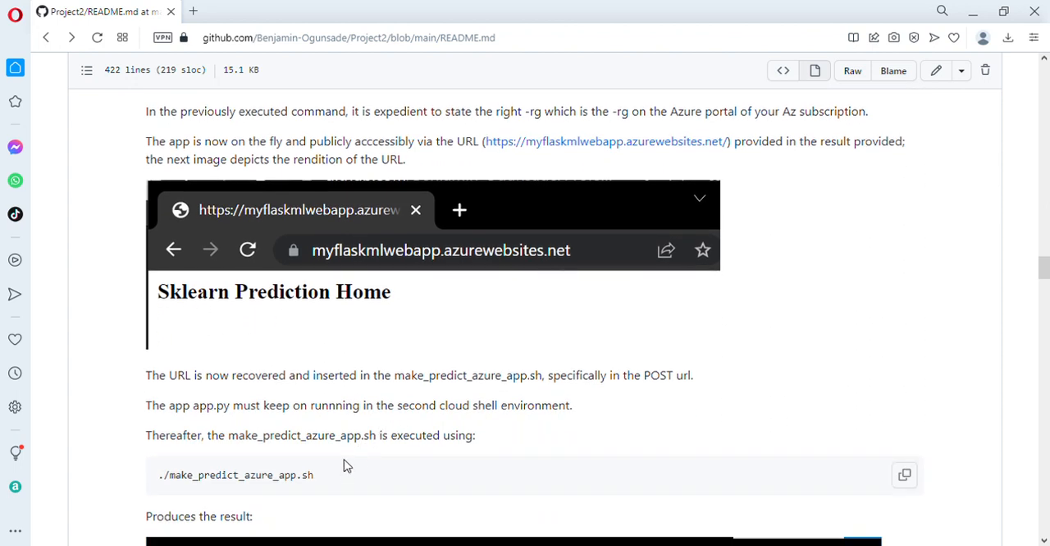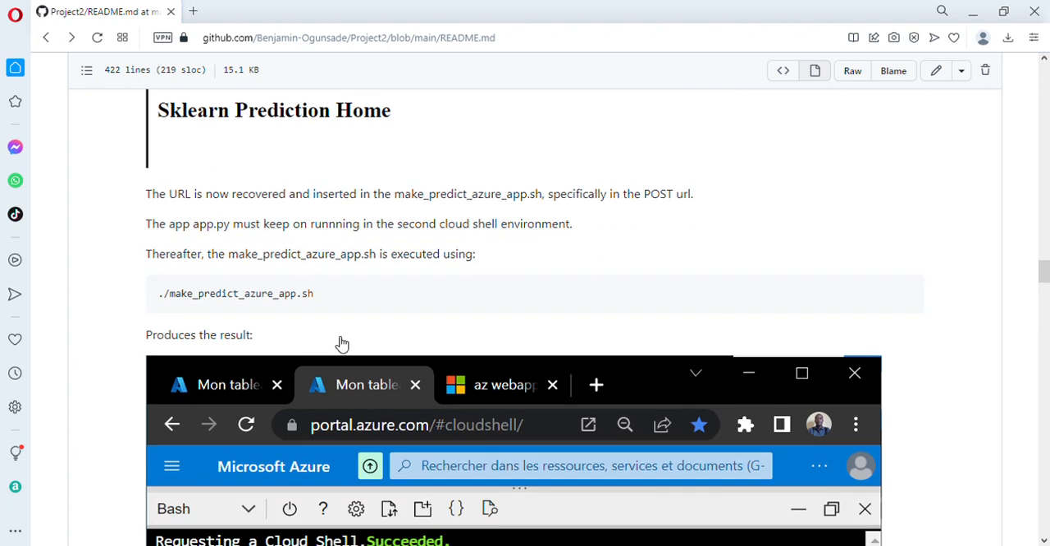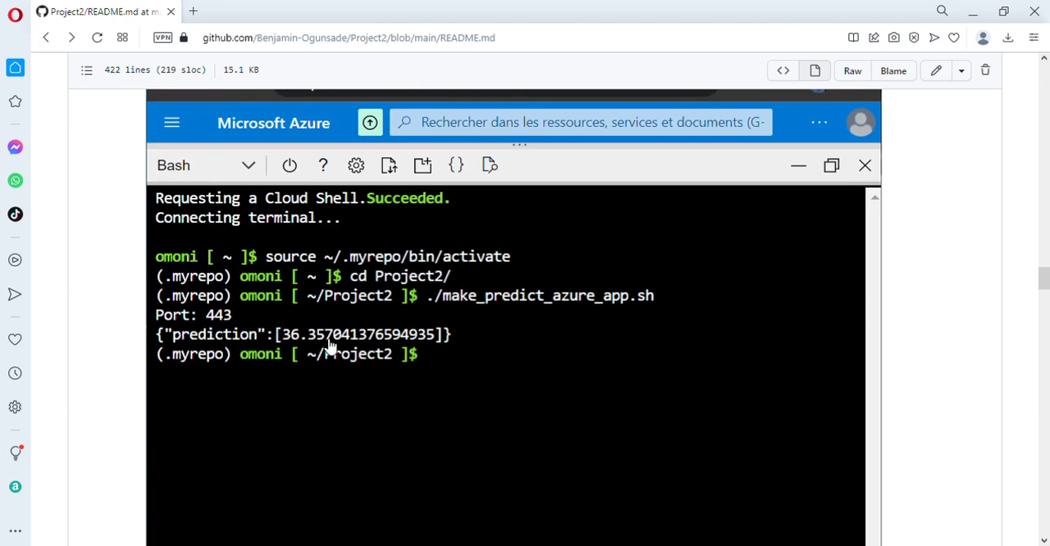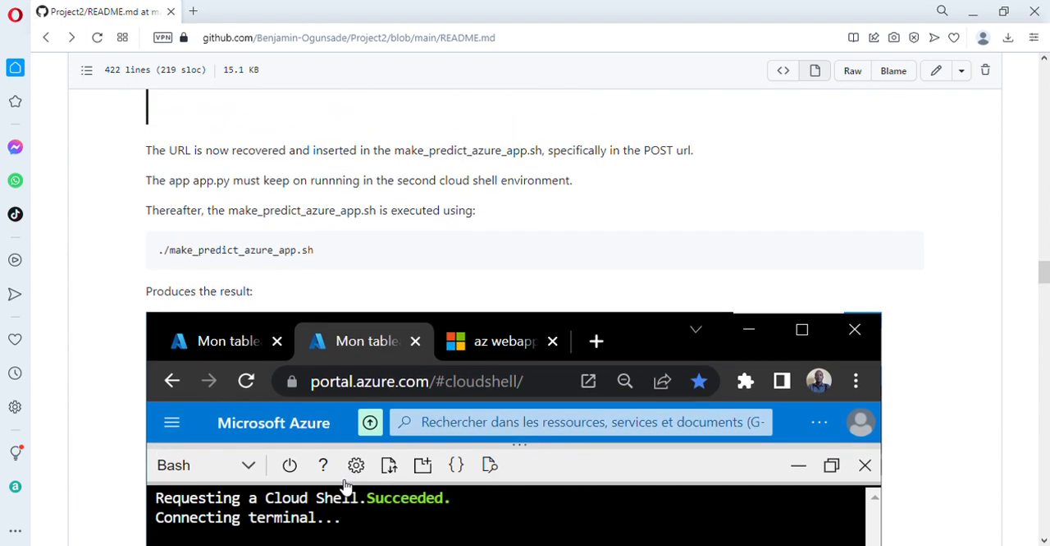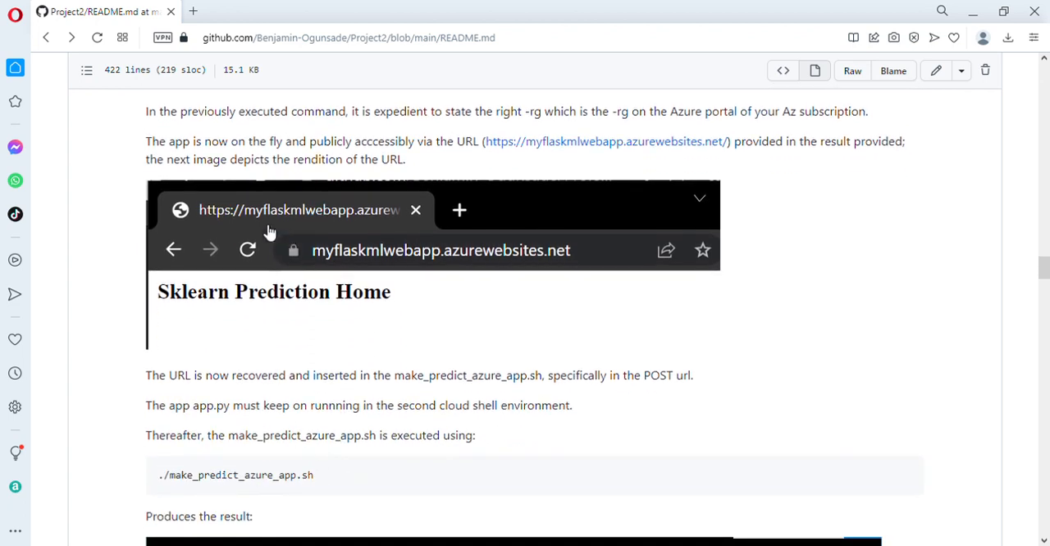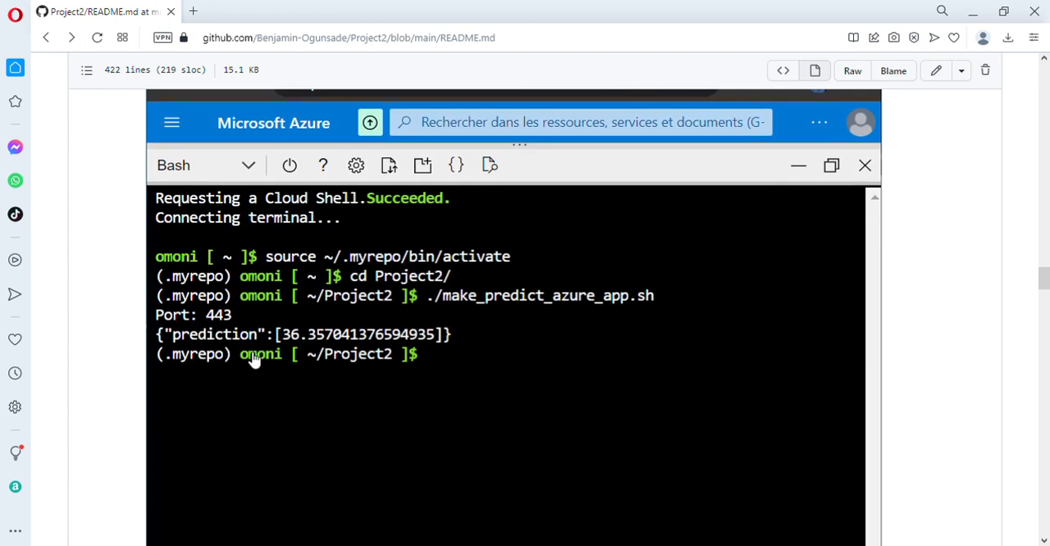The next thing is, at the same time, to run the make predict azure app.sh command in a second shell environment. Now, on running that, it also produces this prediction, which is correct, published through port 443. 443 being the HTTPS port, so this is a secured port. In short terms, it's referring to the Azure portal app that's already been deployed.